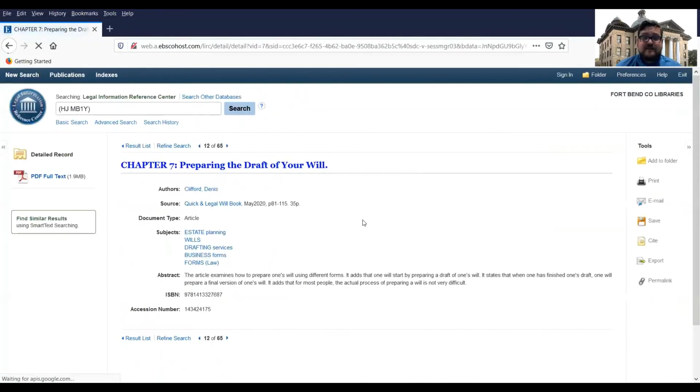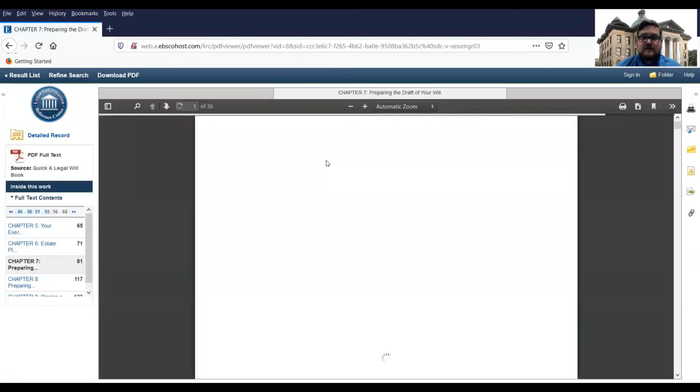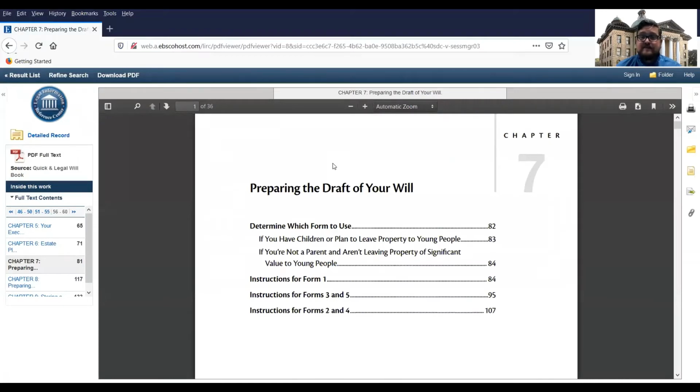So here's chapter 7. For this one, because it's not a form, you won't be able to download in real text, but you can download it here in PDF format. So let's click on that. And now you're in the ebook copy of the book. So instead of it being a form where you open it up in a real text format, now we're into the ebook, and it is highlighted so that you can jump from one place to another.